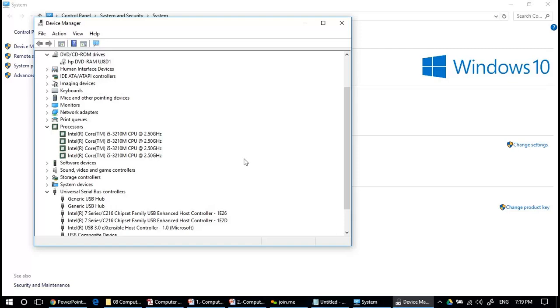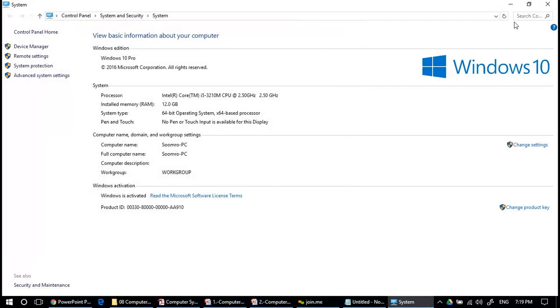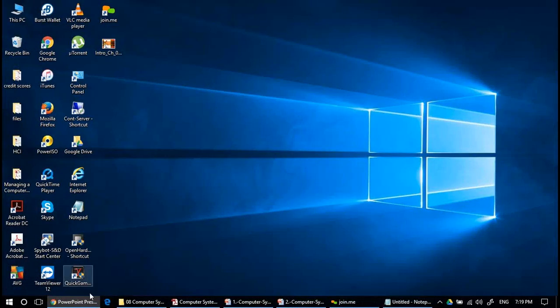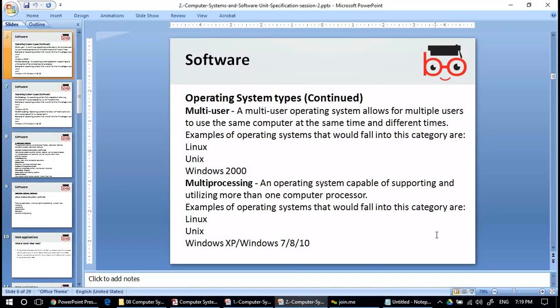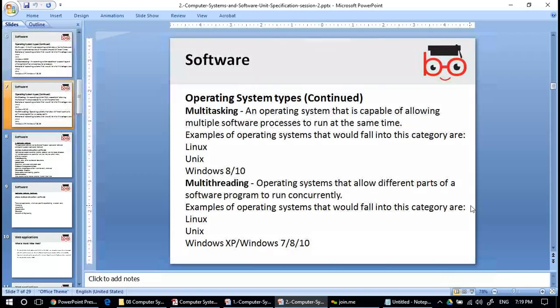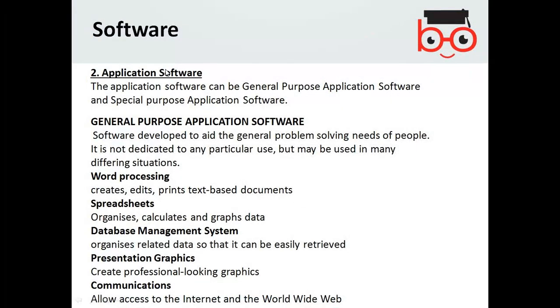So these are basically the processor cores, multiple processors. So it is the capability of the operating system which allows it to utilize more than one processor.